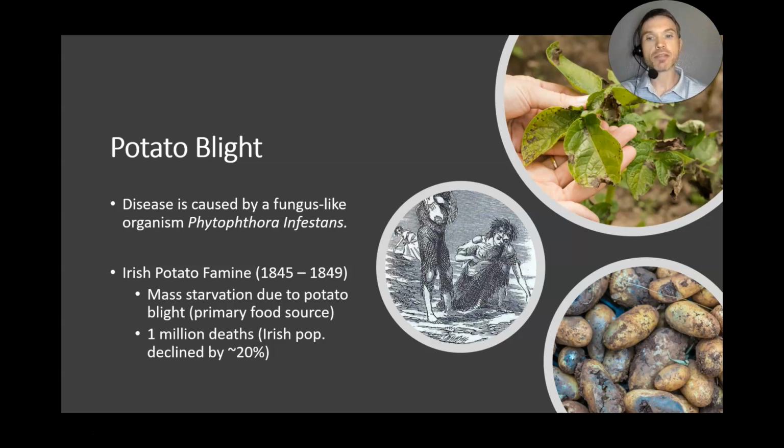So, those are animals, but let's think about humans here. An example would be the Irish potato famine of 1844. This was caused by a blight, a disease caused by a fungus-like organism in the potatoes that basically makes them inedible. This caused mass starvation in the Irish countryside. In fact, over 1 million people died, and due to both starvation and emigration, the Irish population declined by greater than 20% during this time.